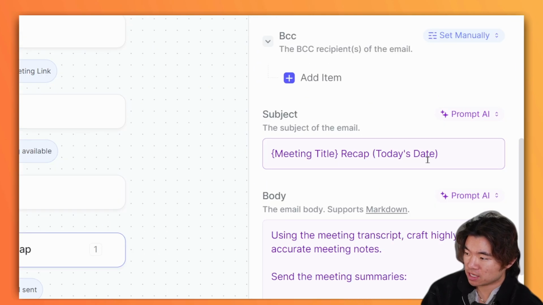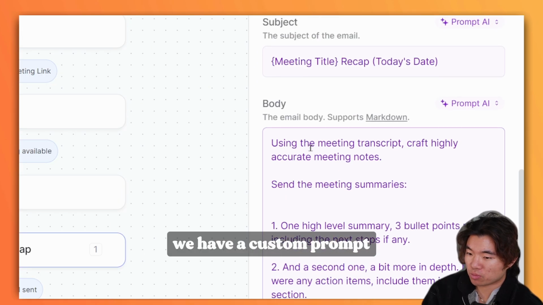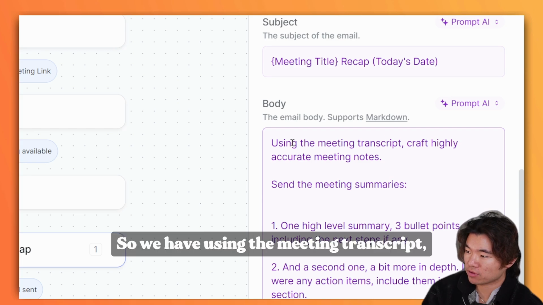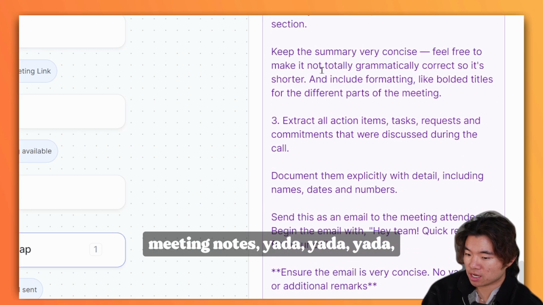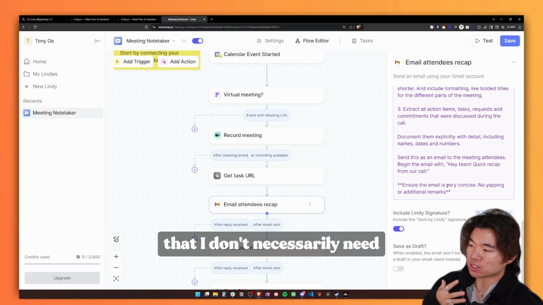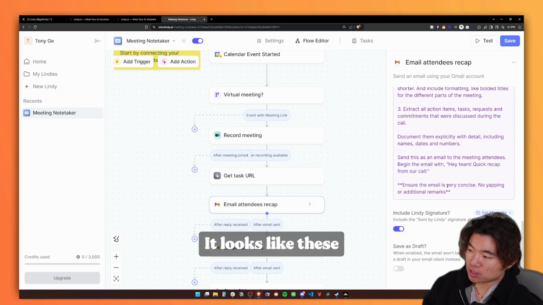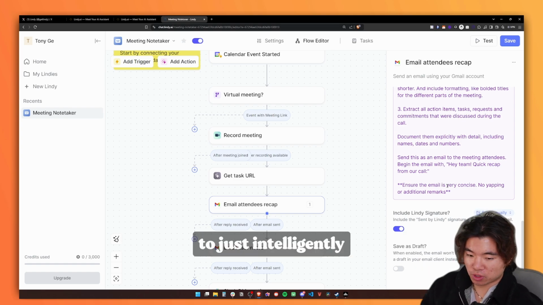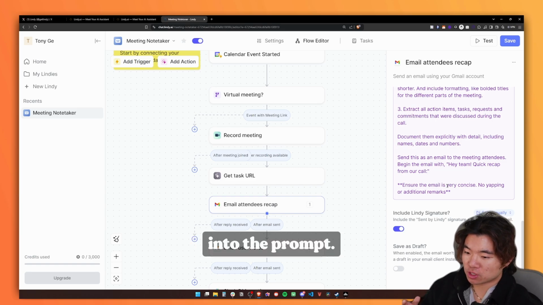We have today's date, and then it looks like we have a custom prompt already baked in. Using the meeting transcript, craft highly accurate meeting notes, yada, yada. What's interesting here is that I don't necessarily need to pipe in that transcript as a variable. It looks like these nodes are set up to intelligently append that information into the prompt.